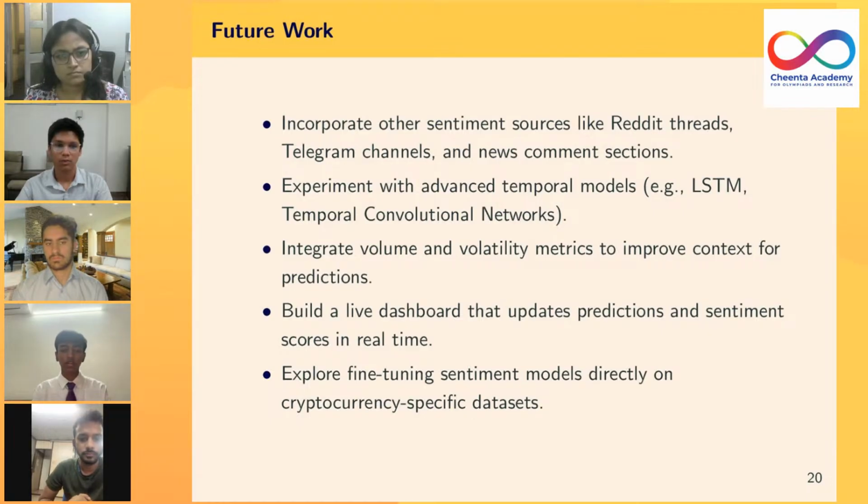Our future work can also include incorporation of other sentiment sources like Reddit threads, Telegram channels, and news comment sections, as we primarily worked with limited social media posts and mainly focused on news articles. We can also integrate volume and volatility metrics to improve the context for our predictions. Future scope can also include the building of a live dashboard that updates predictions and sentiment scores in real time. Next slide, please.